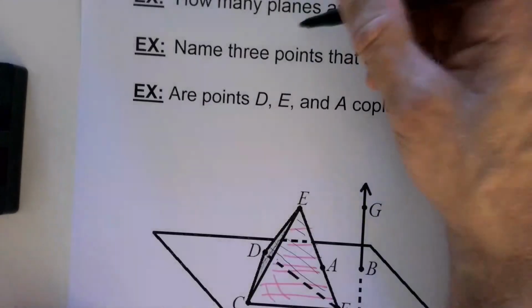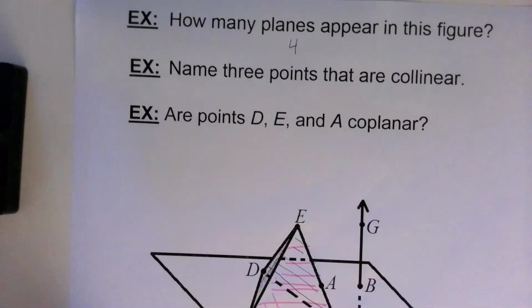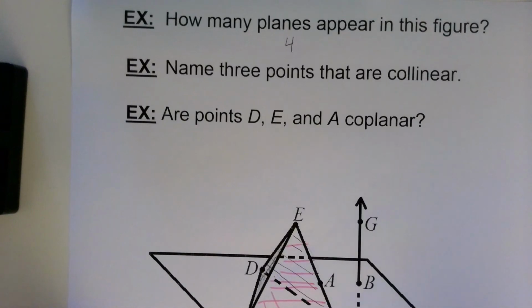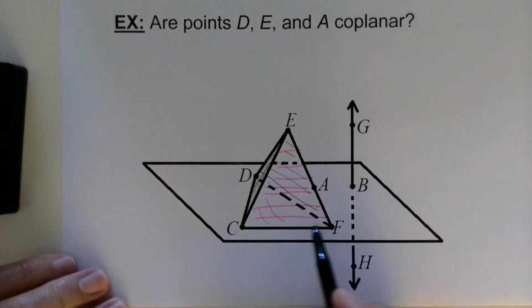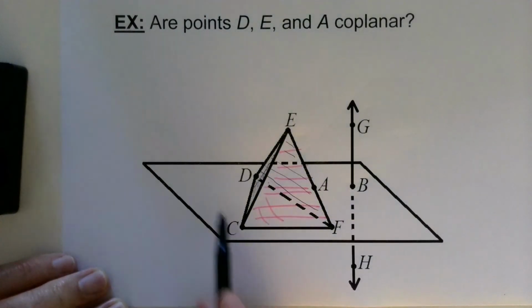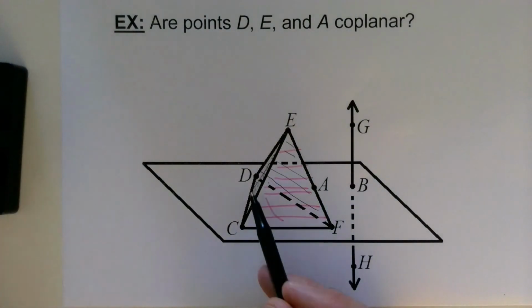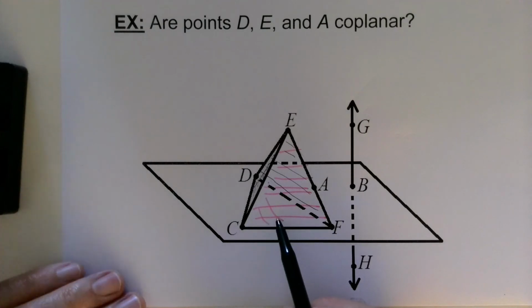So 4 planes altogether. Now some students look at this diagram and they think, wait, shouldn't there be 5? Because, you know, you have that triangular base there, but then you also have that larger plane. Well, the thing is that triangle's stuck inside of that plane. So we don't overcount planes, they're one in the other. So that's just going to count as 1.